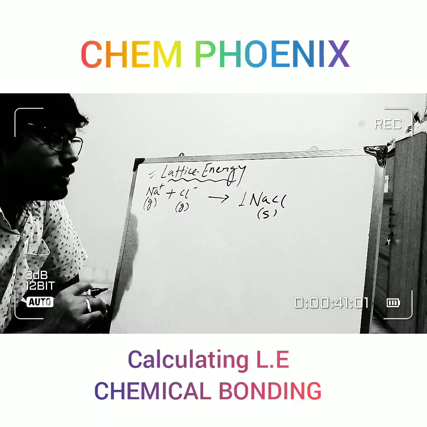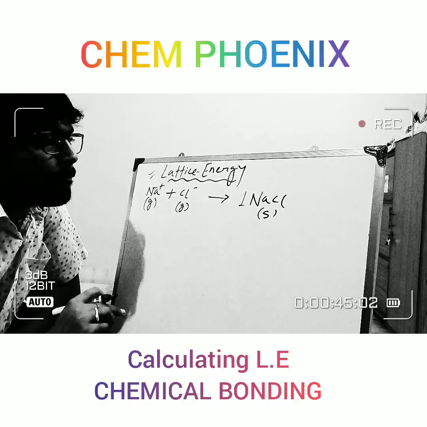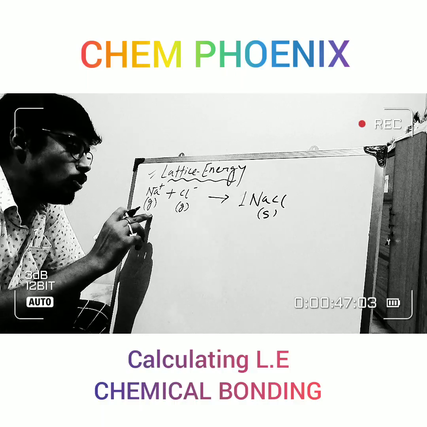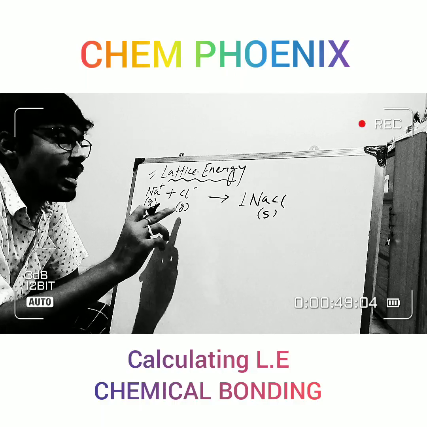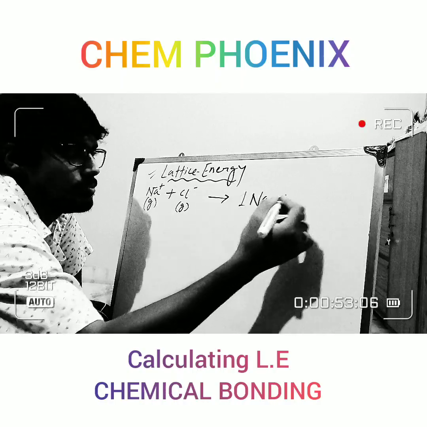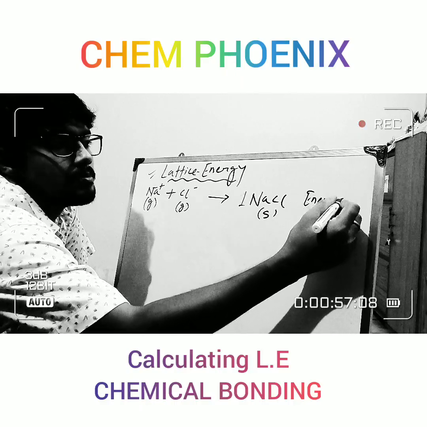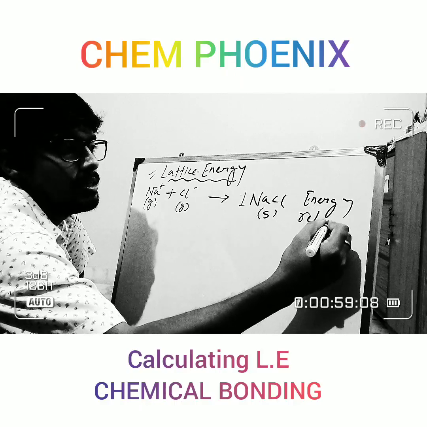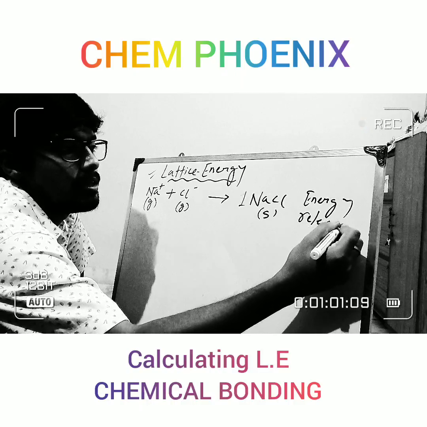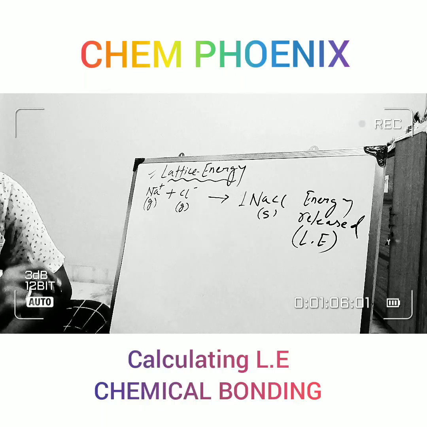So the energy released when 1 mole of ionic compound is formed from the isolated gaseous cation and isolated gaseous anion is known as lattice energy, right?